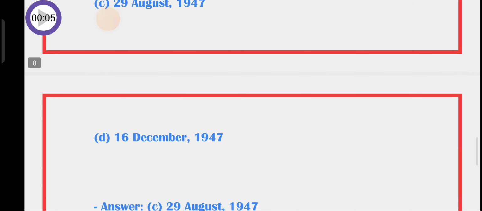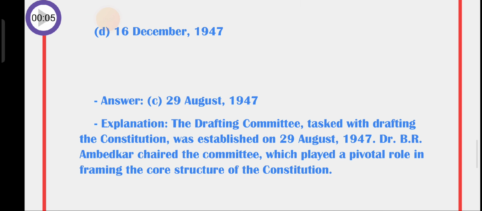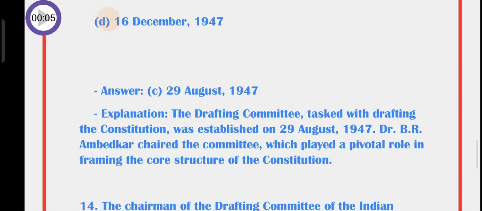So the answer is C. 29 August 1947. Explanation. The drafting committee tasked with drafting the constitution was established on 29 August 1947. Dr. B.R. Ambedkar chaired the committee, which played a pivotal role in framing the core structure of the constitution.